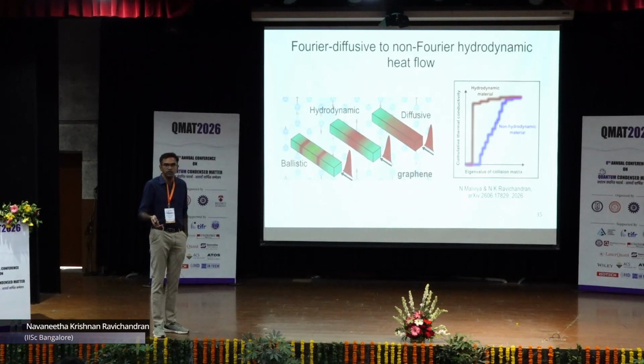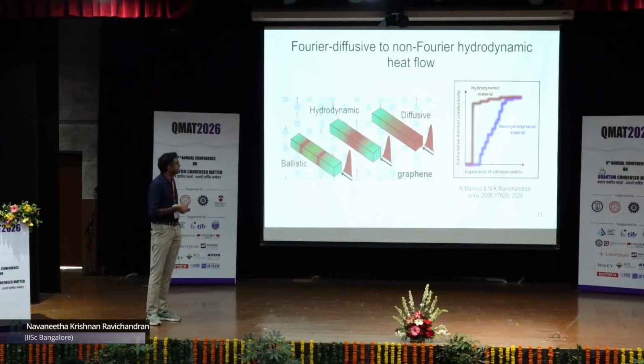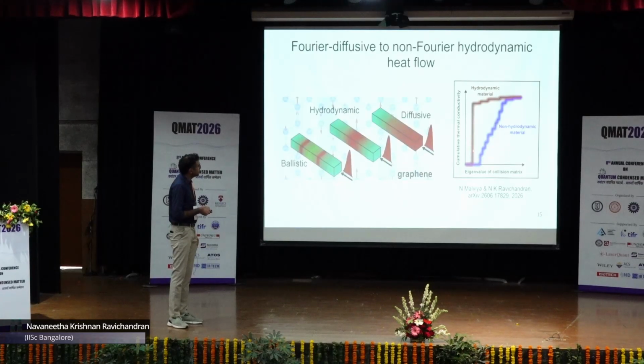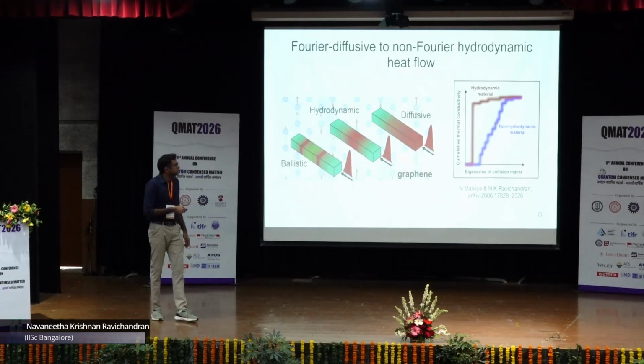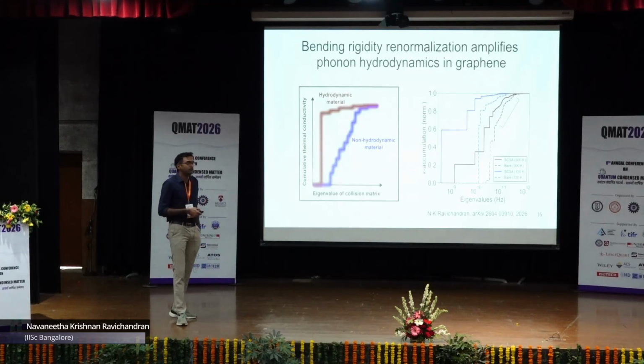Now this is beyond the Fourier's law context. We are going to the non-Fourier regime, so we have to construct things from the Boltzmann equation, and this collision operator enters exactly in that Boltzmann equation. So for example, if you want to realize this hydrodynamic regime where phonons flow collectively undergoing momentum conserving scattering but do not dissipate to the lattice, we find that the spectrum shows that the eigenvalues are much smaller and also the contributions from individual eigenvalues are much larger. These 2 features are an indication that the material can host hydrodynamic transport. And interestingly, we find that when we include this renormalization in graphene, it shows tremendous potential for this hydrodynamic behavior.